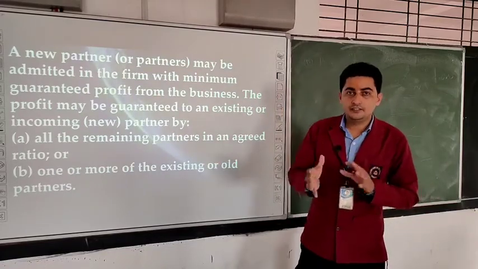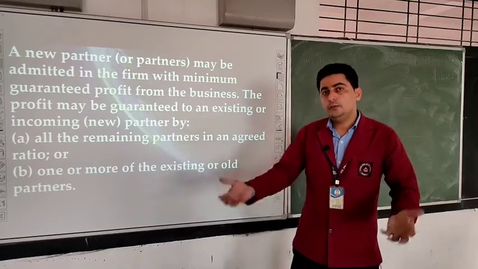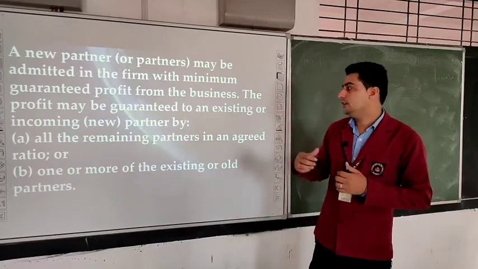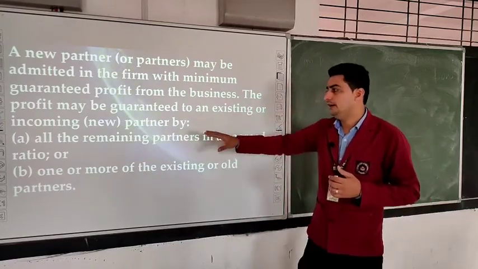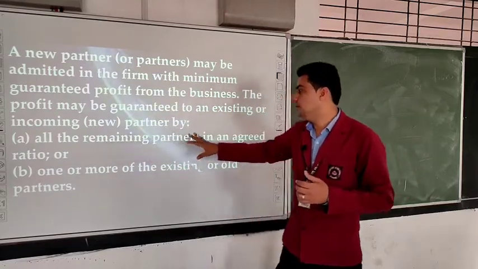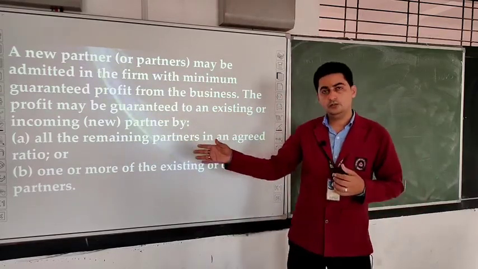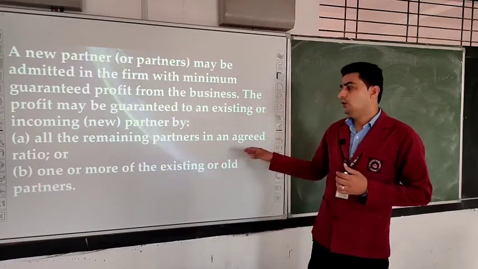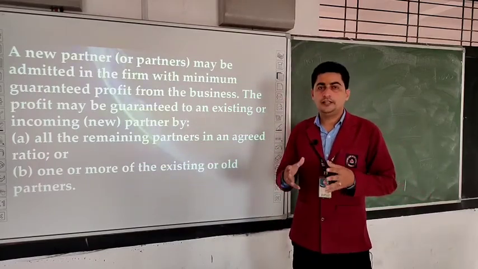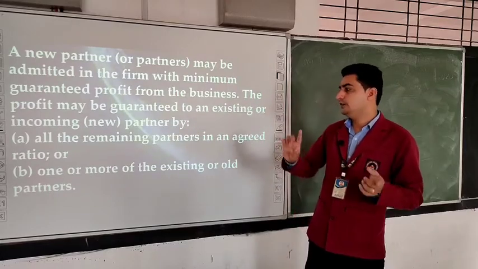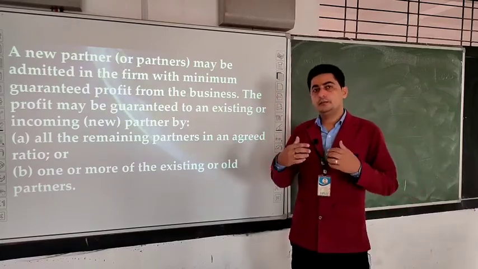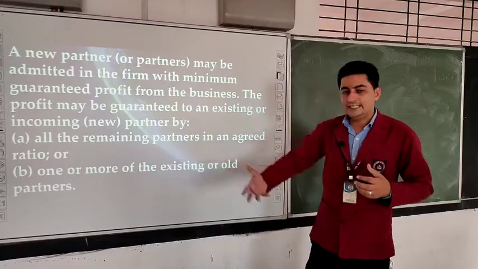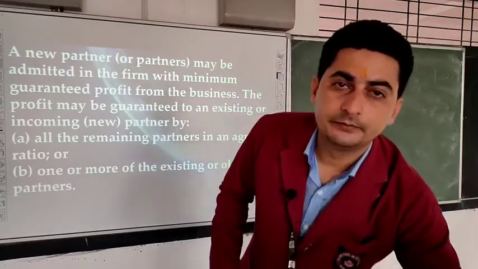So, it will be an existing partner, and if a new partner is coming in the firm, he can also get the guarantee, first, by all the remaining partners in an agreed ratio, and second, by one or more of the existing or old partners. So, the guarantee can be given by all the partners to any one partner, or it can be given by one or more partners to any existing or old partner.